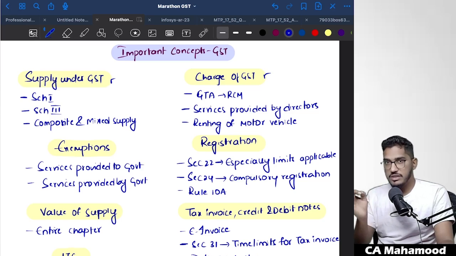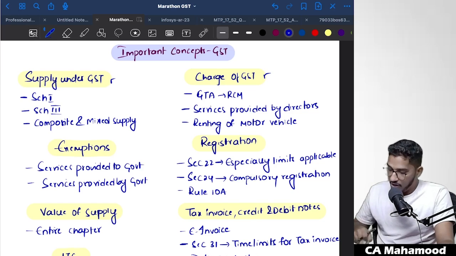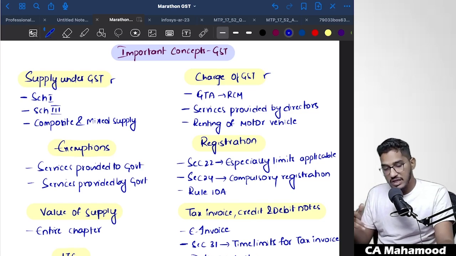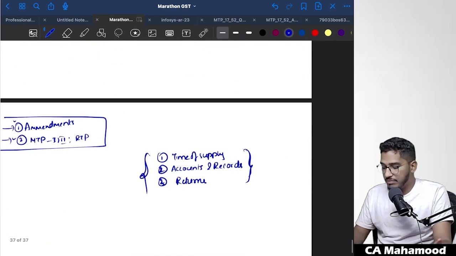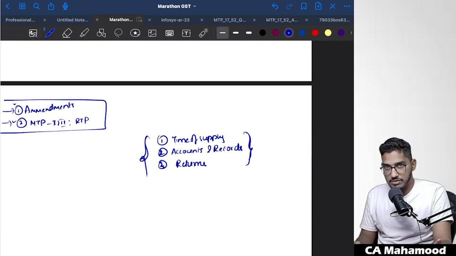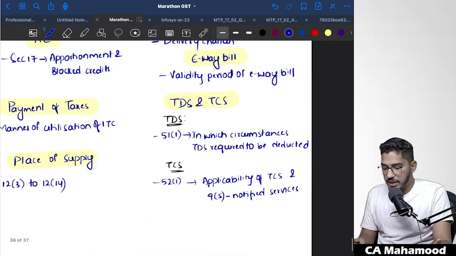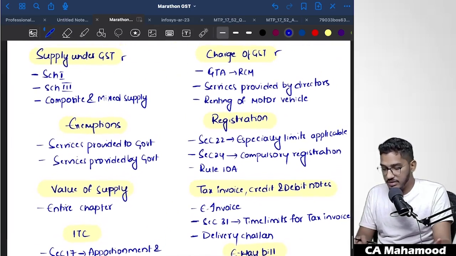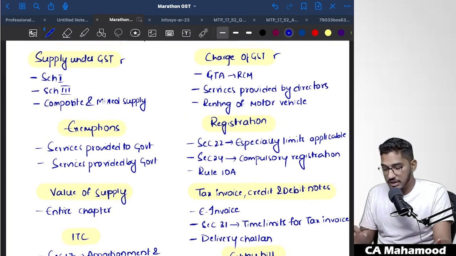So make sure your first priority is covering these concepts. From these chapters, you first cover these concepts. Once you are done with these concepts, then cover the remaining content from these chapters. After that, if you still have time left, then come and refer to these 3 chapters. So the first priority should be these concepts within the chapters, and after that, the balance content from the specified chapters here.